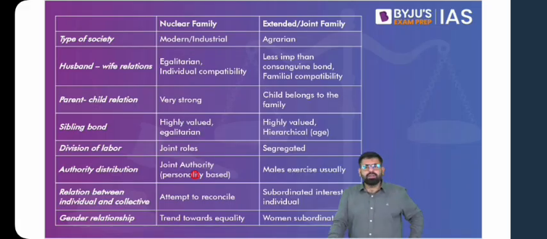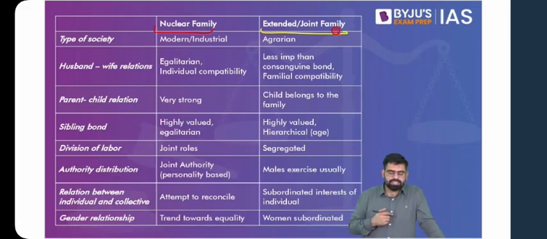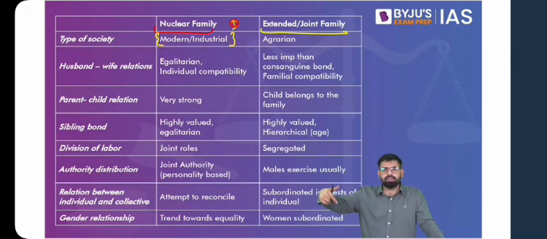Now, if you look at the features of nuclear families and joint families, we'll find, first thing, that nuclear families are more of a modern and industrial concept. How? You see, with industrialization, industries will be set up. Now, as better economic opportunities come up, people tend to move out of their rural joint families or rural households and start a new family in the industrial areas.